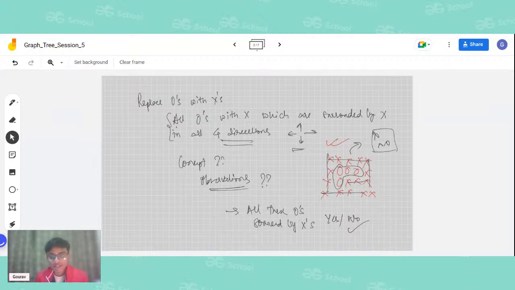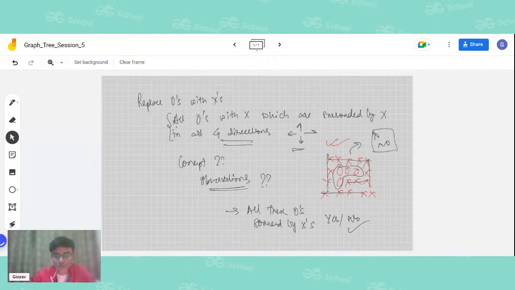So I was asking Sumit how will you convert those zeros which are not on the boundaries but are connected to the boundaries? Those are also invalid, right? You are saying the zeros that are not touching boundaries will be converted to X. But what about the zeros which are not touching the boundary but are connected indirectly to the boundary zeros? Because the question is not asking for any single O's.